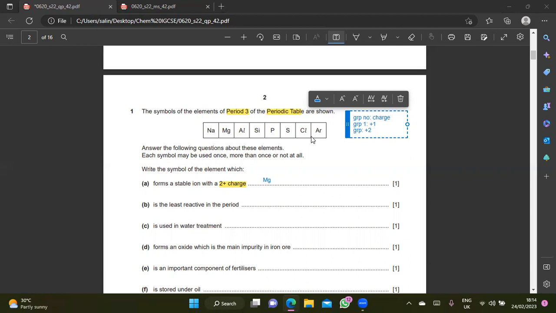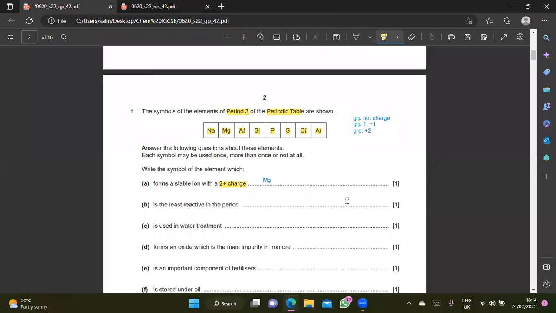So in other words, you have to answer. Okay, I'll give you one more chance. From sodium, magnesium, aluminium, silicon, phosphorus, sulfur, chlorine, and argon, which one is the least reactive? Fatima? Aluminium.